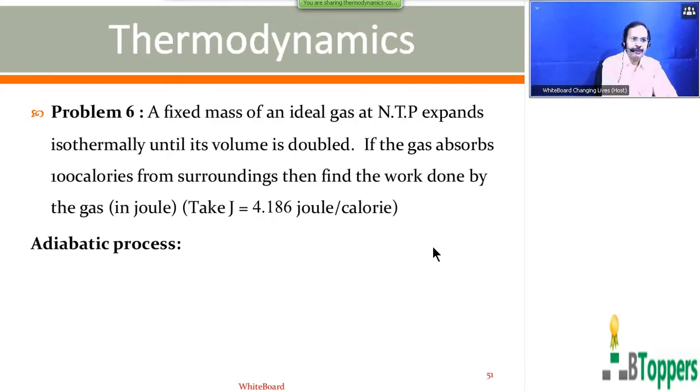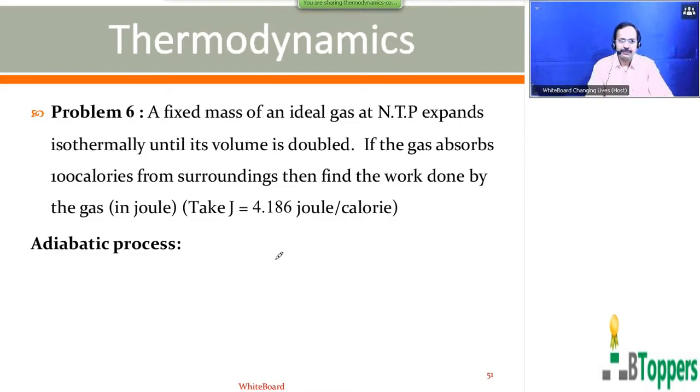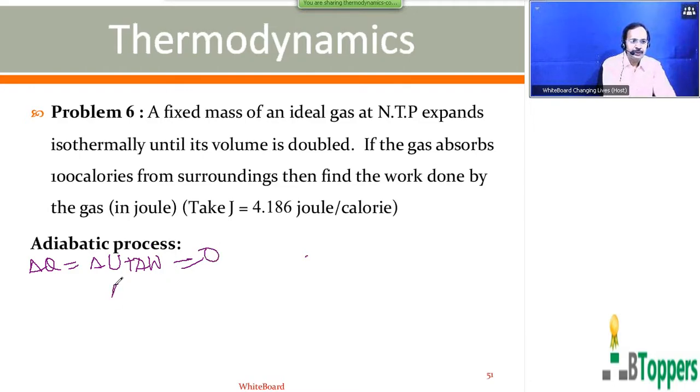As I told you, in the adiabatic process, from the first law of thermodynamics, delta Q equals delta U plus delta W. In the adiabatic process, delta Q is 0.